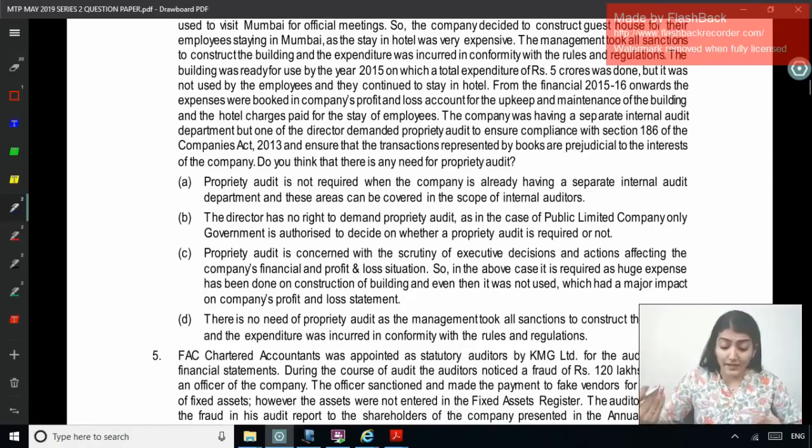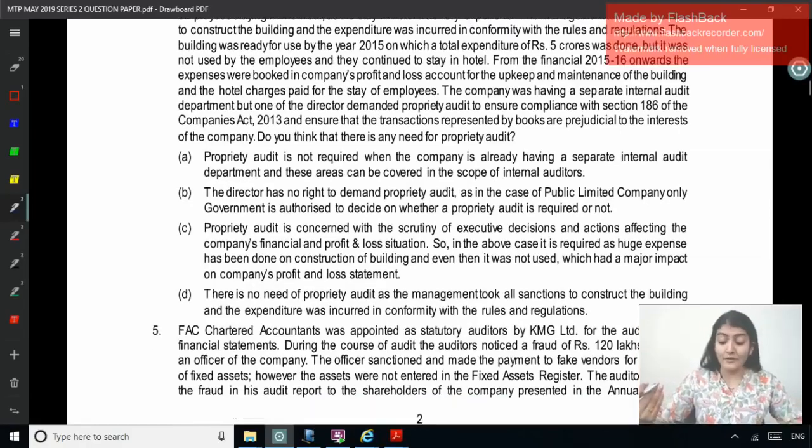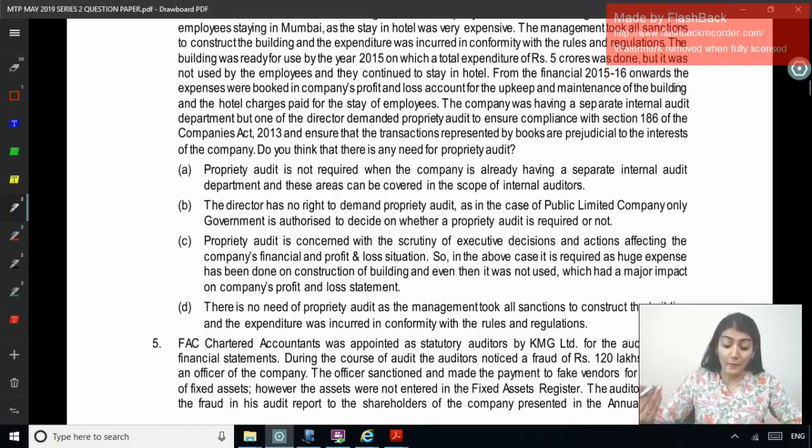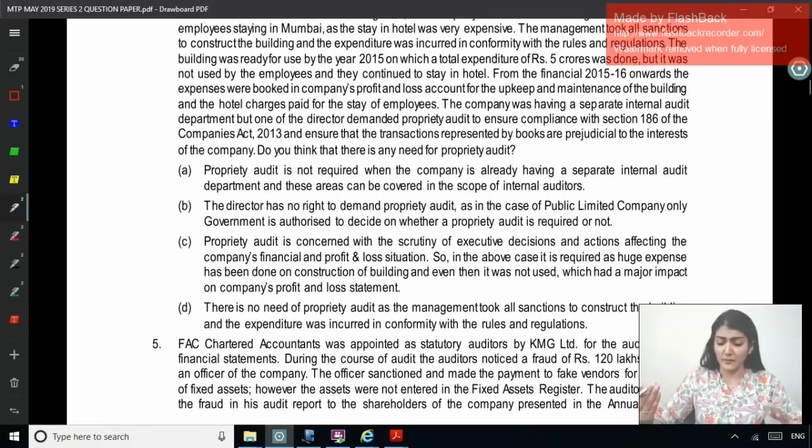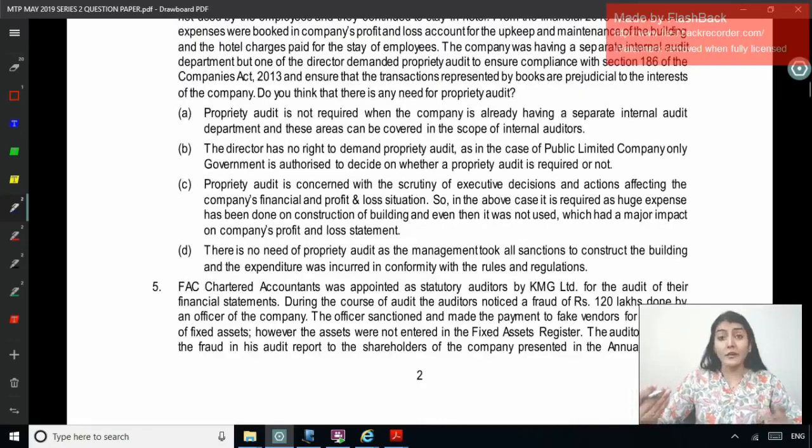Right, so propriety audit is not required when the company is already having a separate internal audit department and these areas can be covered in the scope of the internal auditor. The director has no right to demand propriety audit, as in the case of a public limited company only the government is authorized to decide on whether a propriety audit is required or not. Propriety audit is concerned with the scrutiny of executive decisions and actions affecting the company's financial and profit and loss situation.